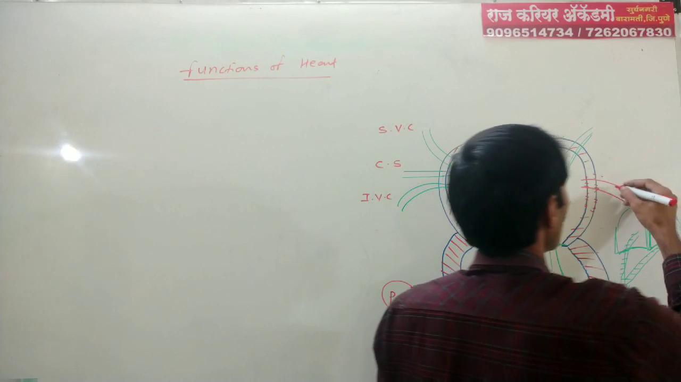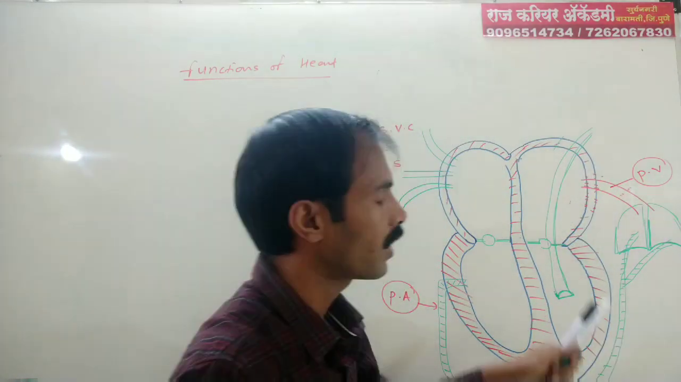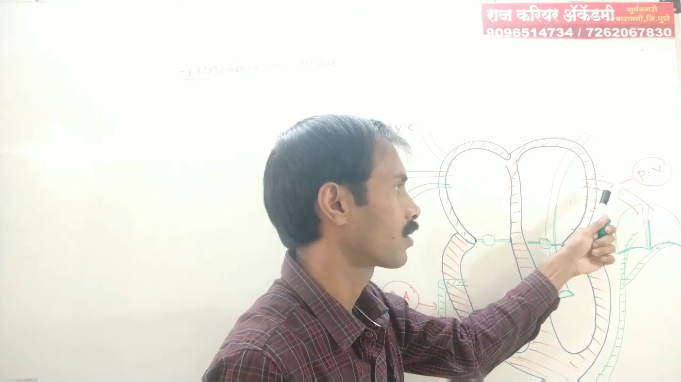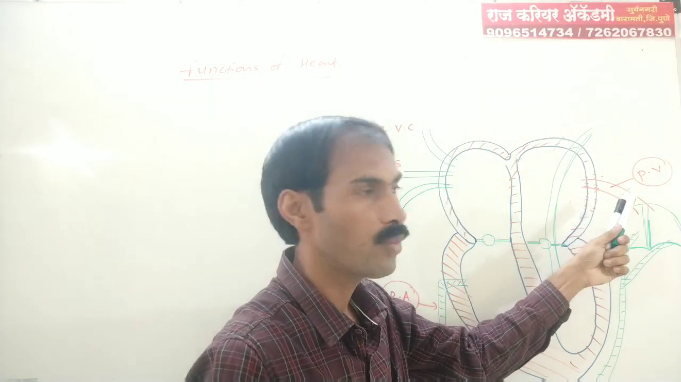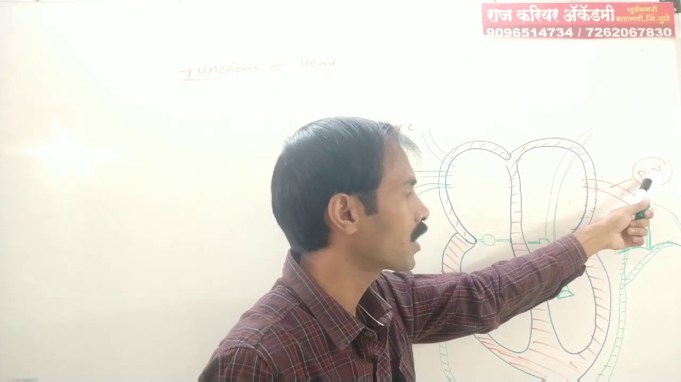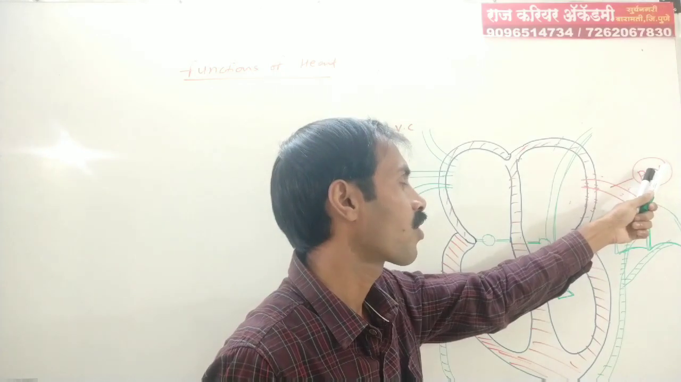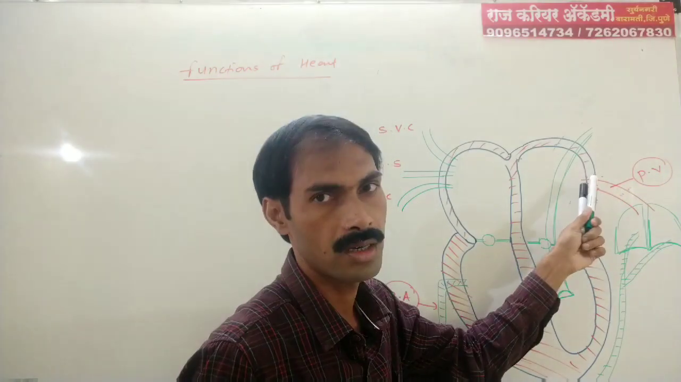And this is the pulmonary vein. All other veins carry impure blood. The only exceptional case is the pulmonary vein, which carries pure blood from the lungs to the heart.